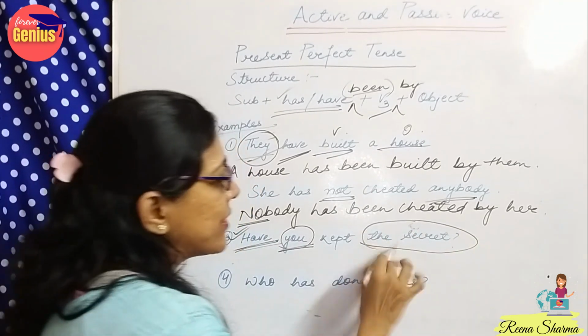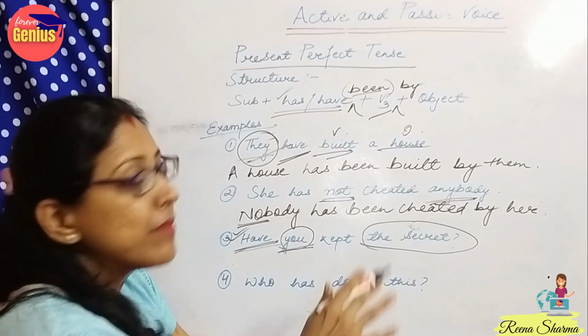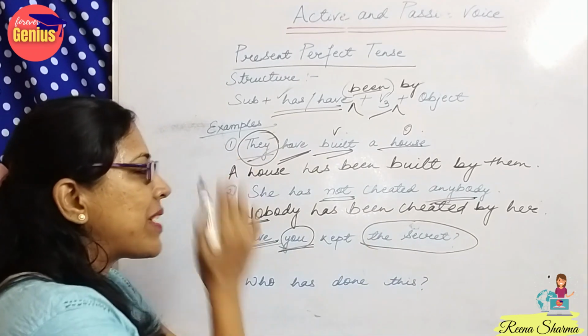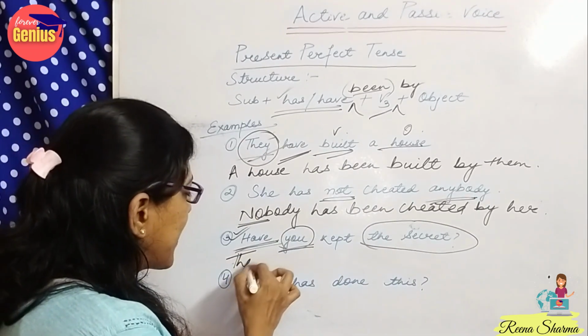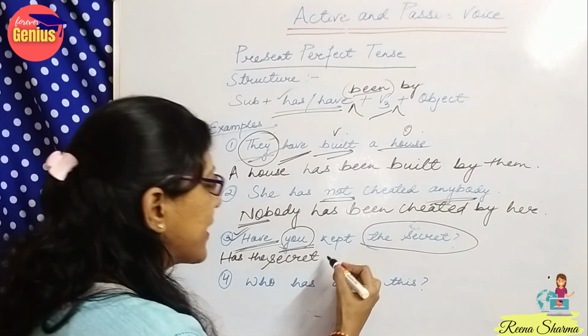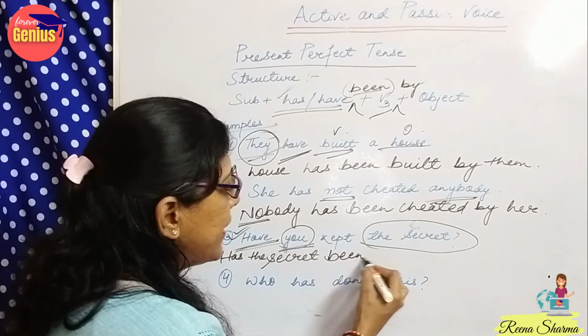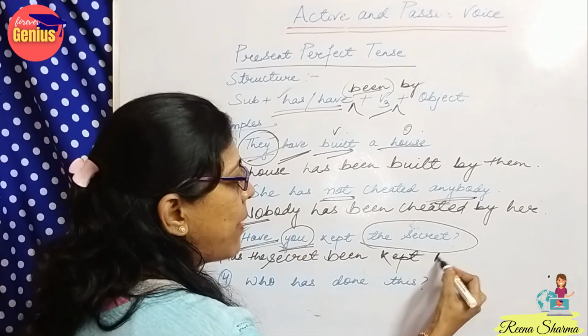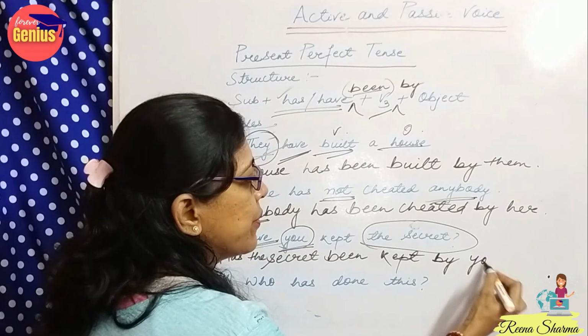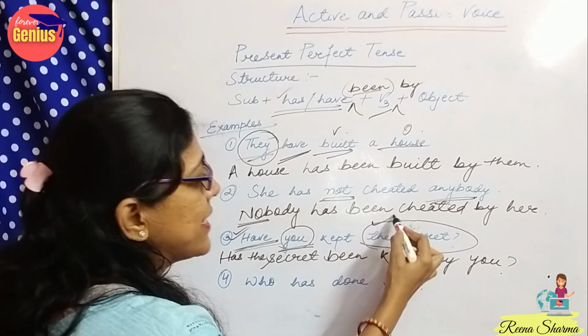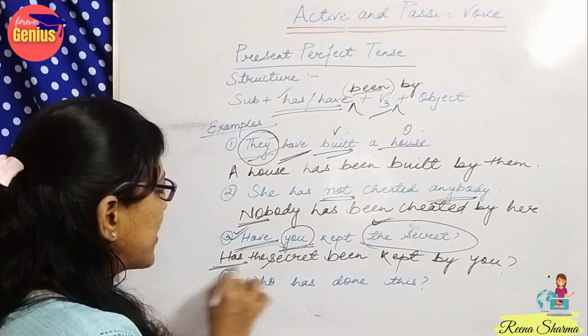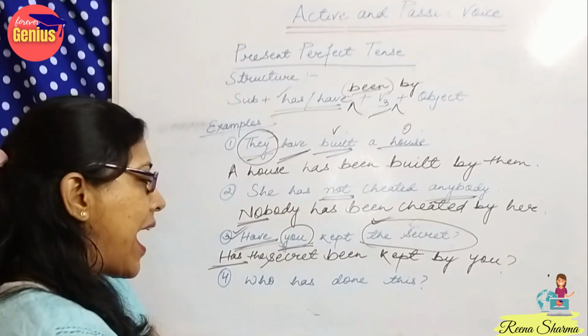But when we start with the secret, which is the object here, and it will become the subject. The secret, has the secret been kept by you? So now secret is singular. We will start the question with has, not have.